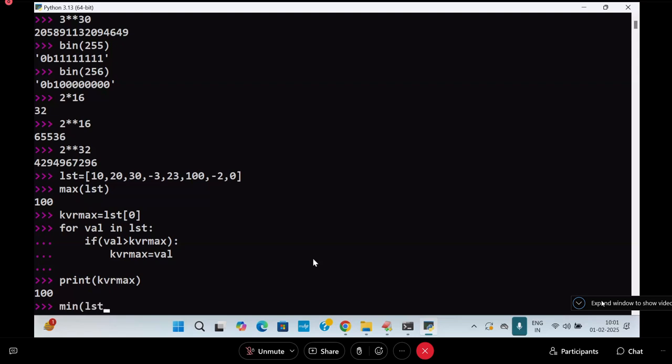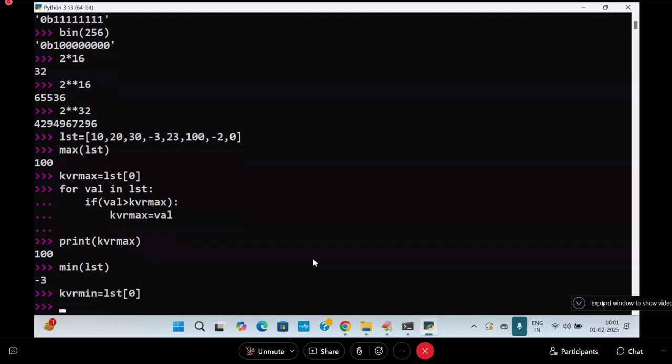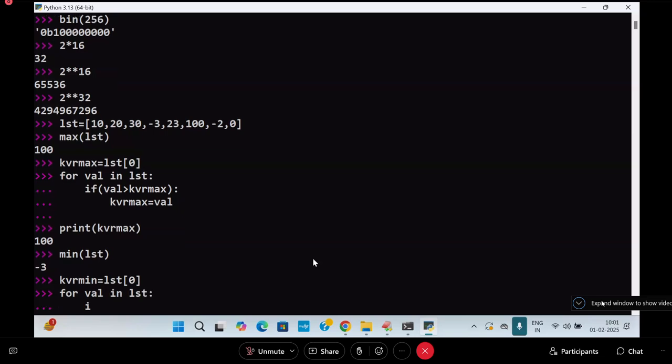Min of lst is called what here? Minus 3. How do we find it with our own code? KVR min is equal to lst of 0, I said. How do I write my own code? For value in lst, I will write it.